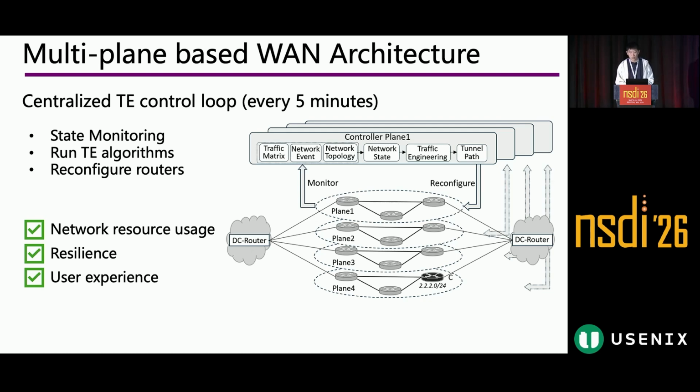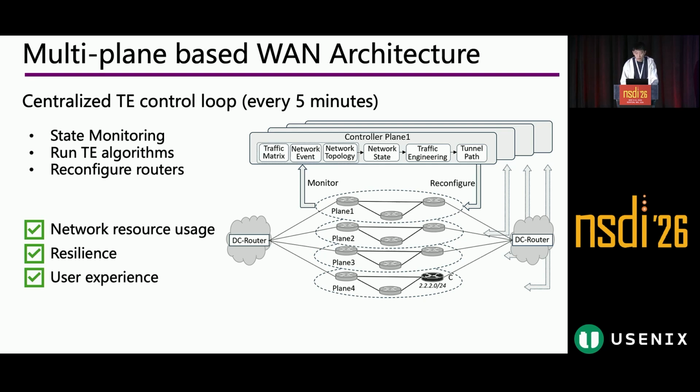Each plane has a dedicated software-based central controller. They run distributed agents on each router and manage a proportion of the overall traffic. And the multi-plane architecture enables the phased rollout of upgrades and maintenance activities, reducing the risk of network-wide disruptions.